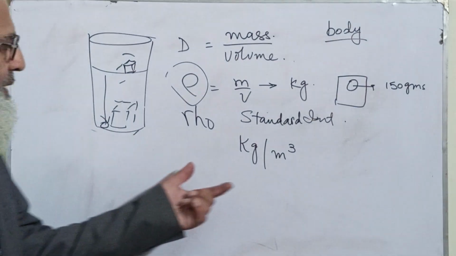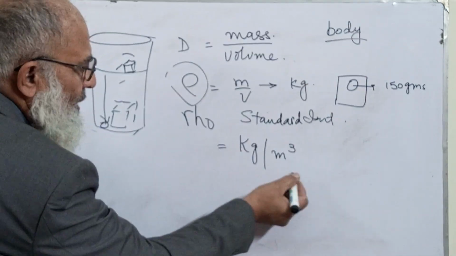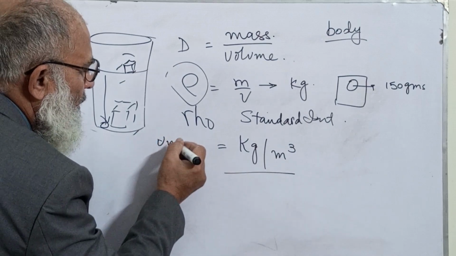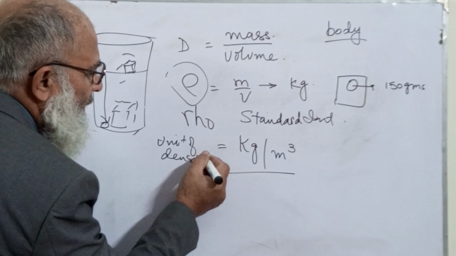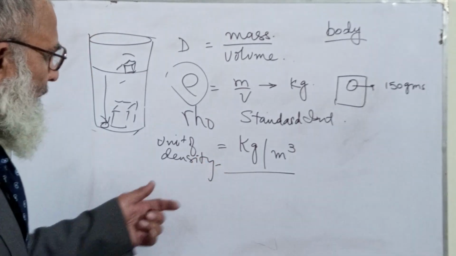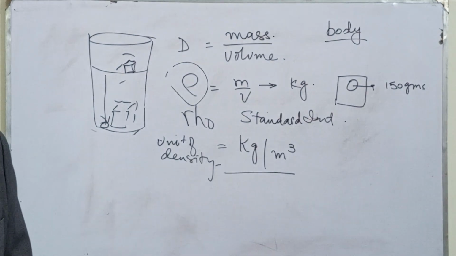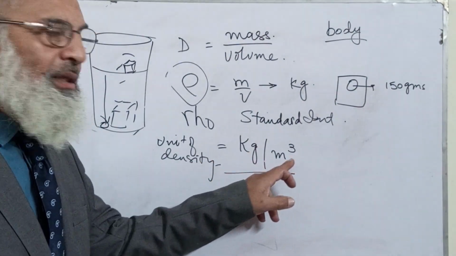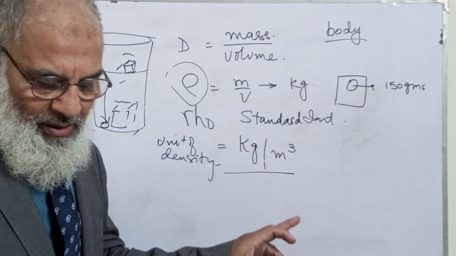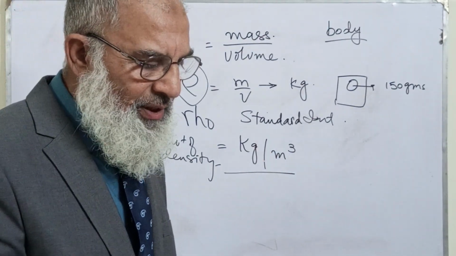It is written there. It is the unit of density. Okay, it is the unit of density, kilogram per meter cube, or you can say kilogram per cubic meter. Now there are different densities of different substances.